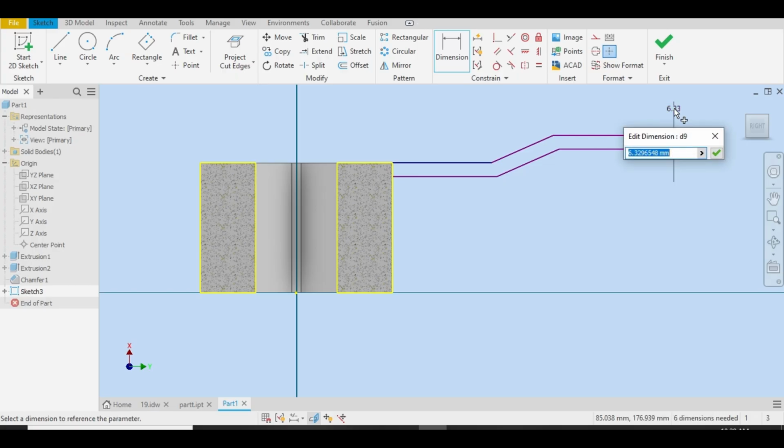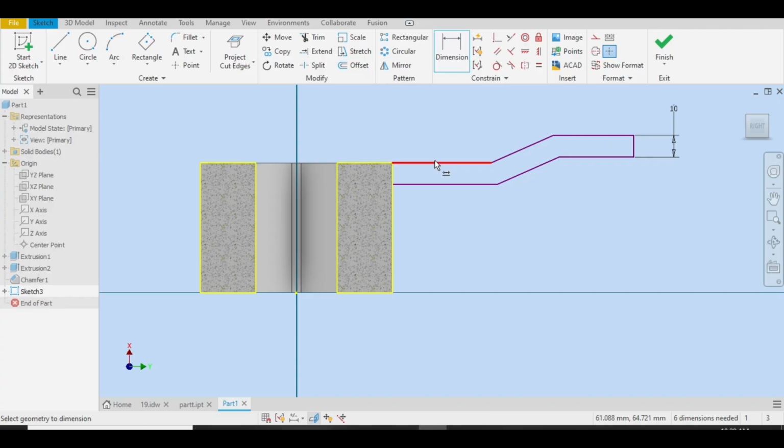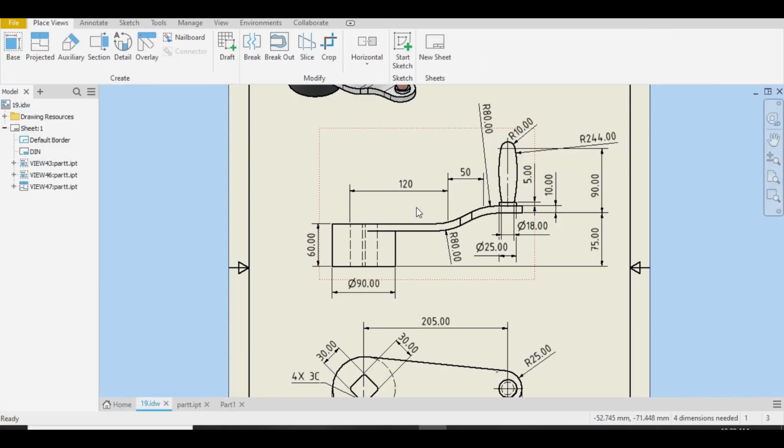This is 10, also 10 here, and also 10 here. Type 10. Okay, go back to the drawing sheet. 120 from this point to this point.